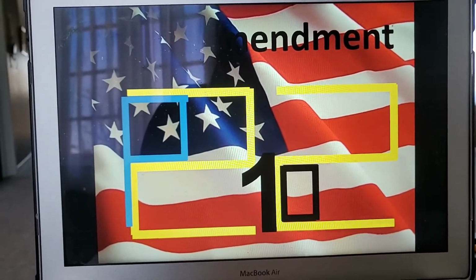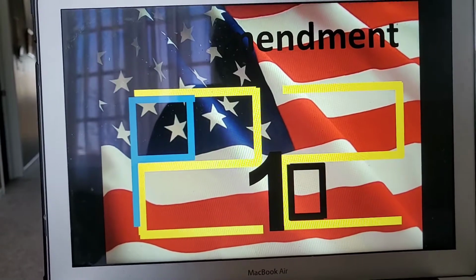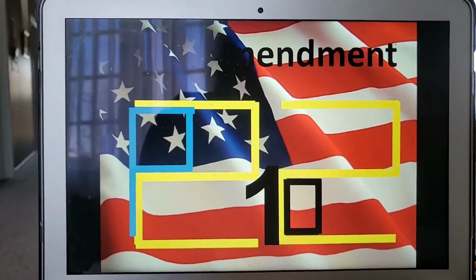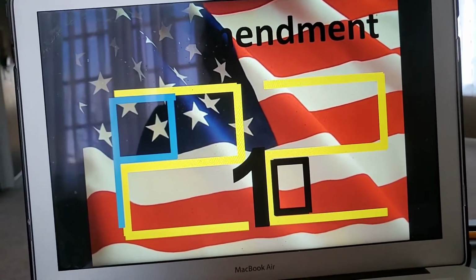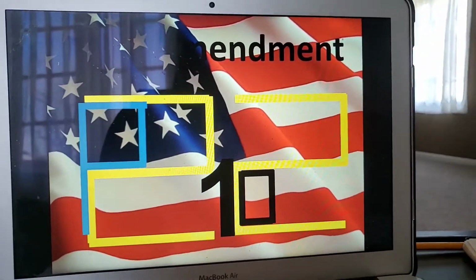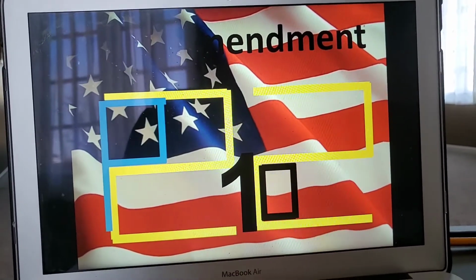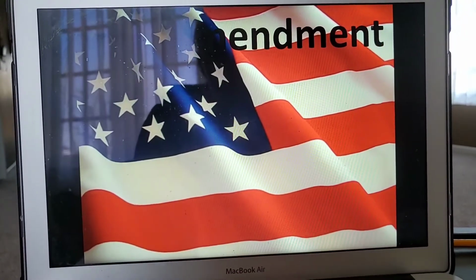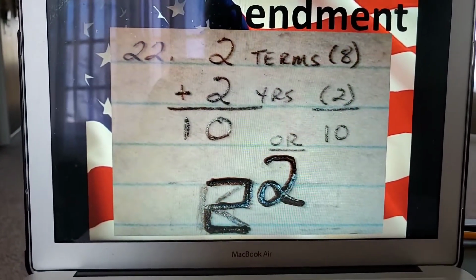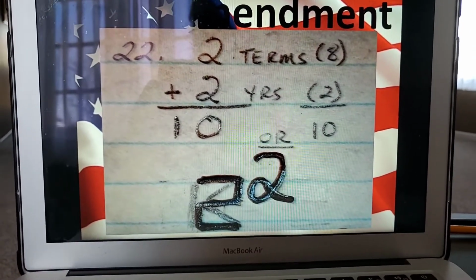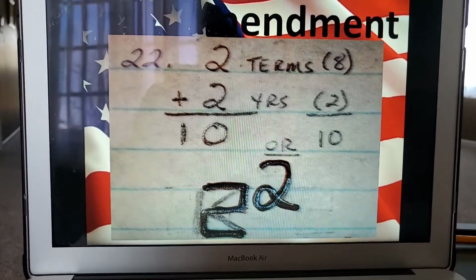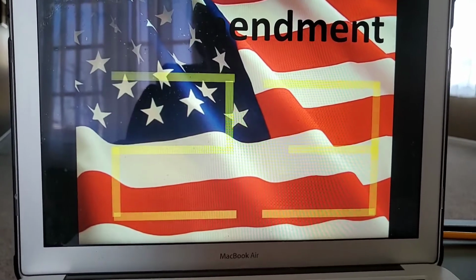FDR got elected, it was like 4 times, and that was kind of the reason they then made this a solidified amendment. Because previously it had just been the standard based on what George Washington did. So 2 plus 2 equals 10 in this case. You get a max of 10 years and 2 full terms if you're elected president. So, as you can see here, 2 plus 2 equals 10. Okay, so 2 terms is 8 years plus another 2 years is 10. So, 22nd, 2 terms amendment.